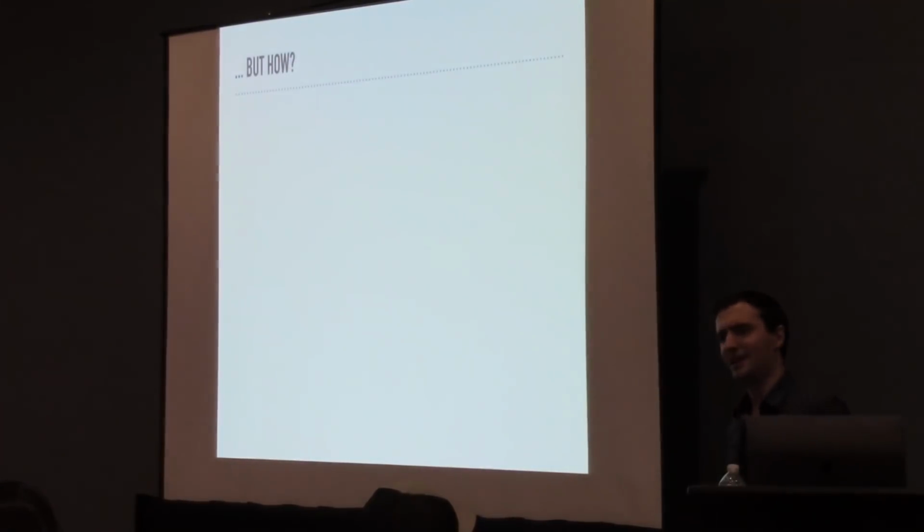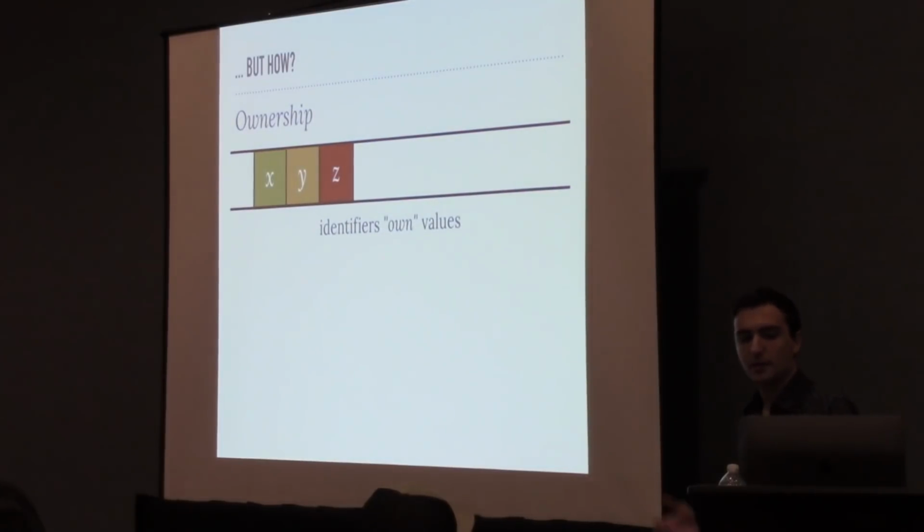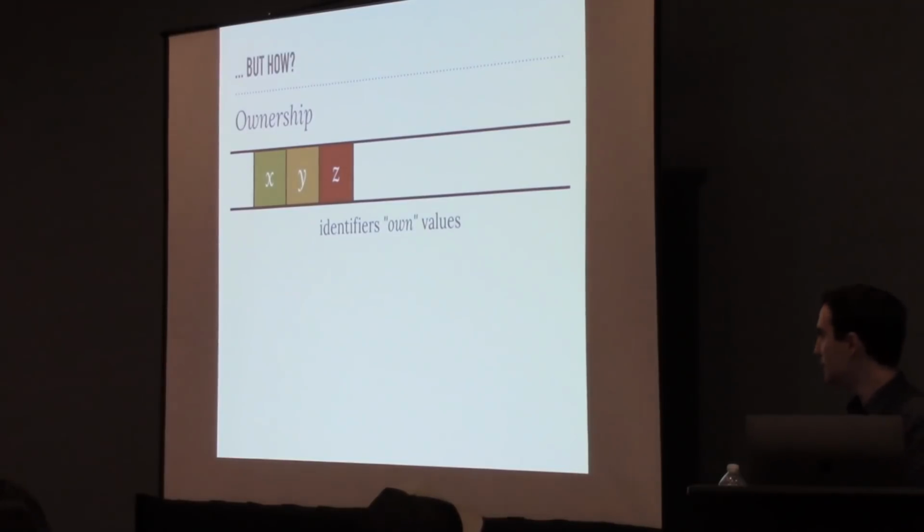With all that good and none of the bad, the natural question to ask is, how the heck do they do it? It seems like a lot, right? The answer comes in the form of two related and intertwined concepts, ownership and borrowing. With ownership, we say loosely that an identifier owns the value bound to it, meaning that it somehow belongs there.